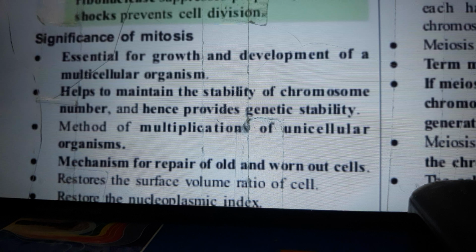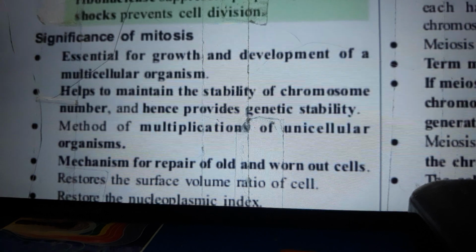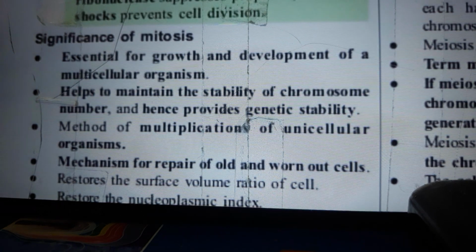Alright, continuing from where we left yesterday. Significance of mitosis: essential for growth and development of a multicellular organism, helps to maintain the stability of chromosome number and hence provides genetic stability. Method of multiplication of unicellular organisms. Mechanism for repair of old and worn-out cells.